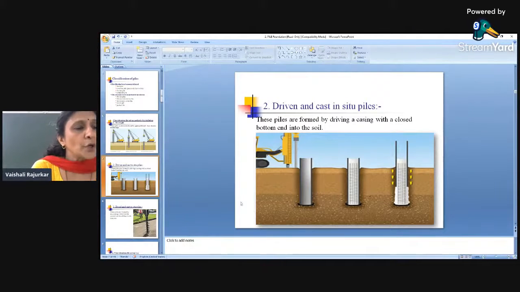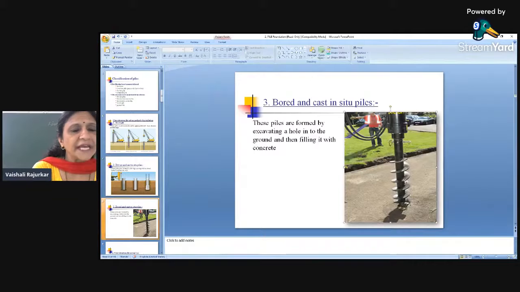What is a borehole? The borehole is made with the help of boring augers. You can see these types of augers being used in the field, which have threads, and whatever is the diameter of this thread will make a hole of that particular size. So first the borehole is made with the required dimensions, that is diameter and length.